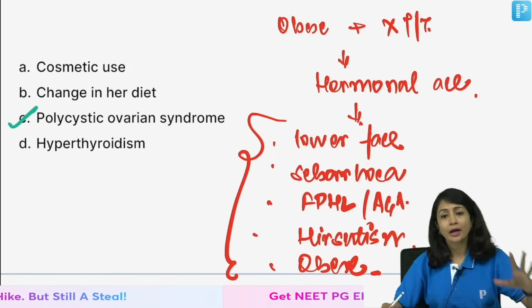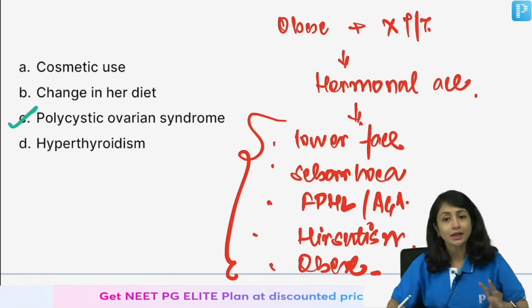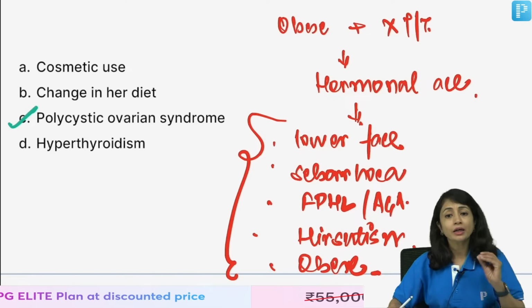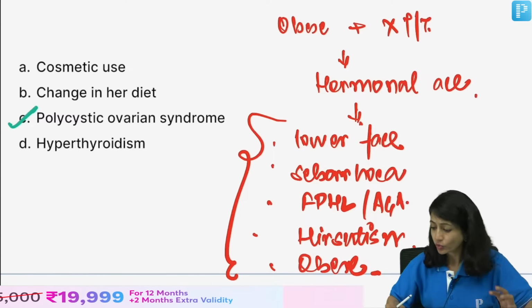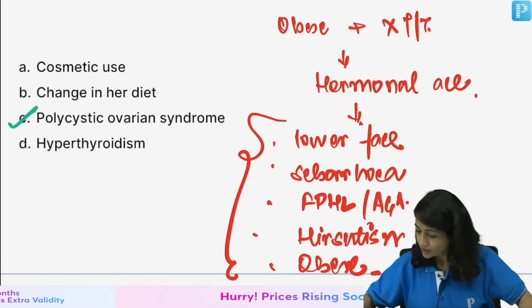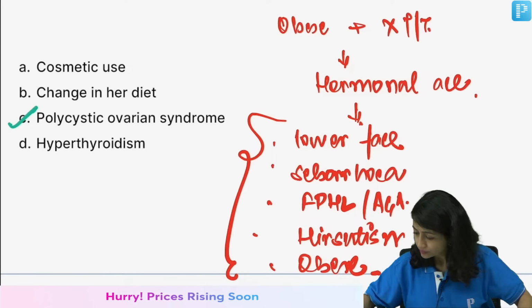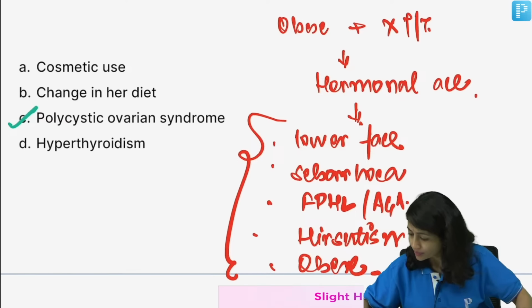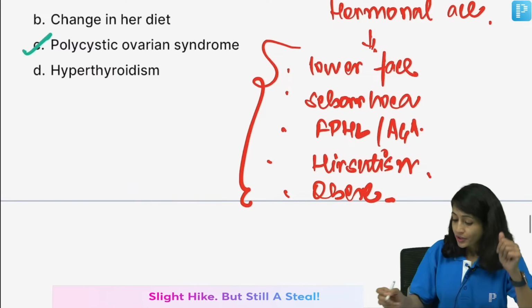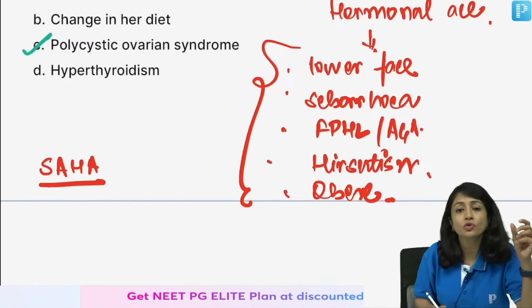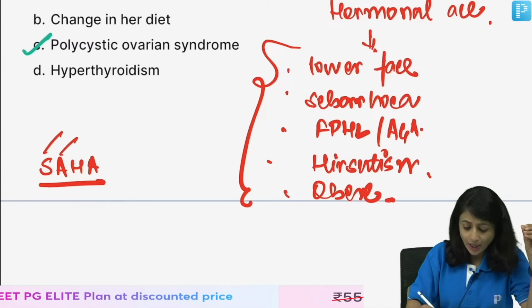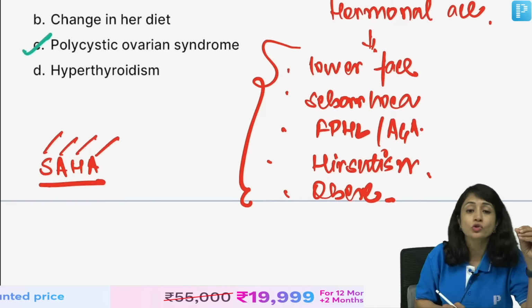Otherwise, the drug of choice for acne is isotretinoin, right? But if the patient has hormonal acne, you have to give metformin and hormonal therapy. We will come to hidradenitis suppurativa. There are certain syndromes linked with it called SAHA syndrome, where you see seborrhea, acne, hirsutism and androgenetic alopecia.